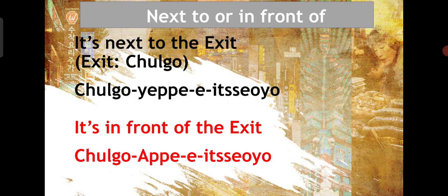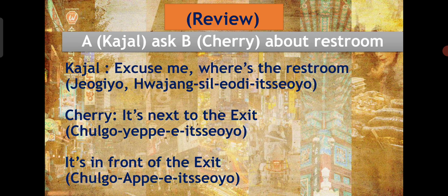I belongs to the place particle. Itsayo means something is there. So it becomes chulgo yope I itsayo. And if you get the response that it is in front of the exit, you might hear chulgo ape I itsayo. Chulgo ape I itsayo.